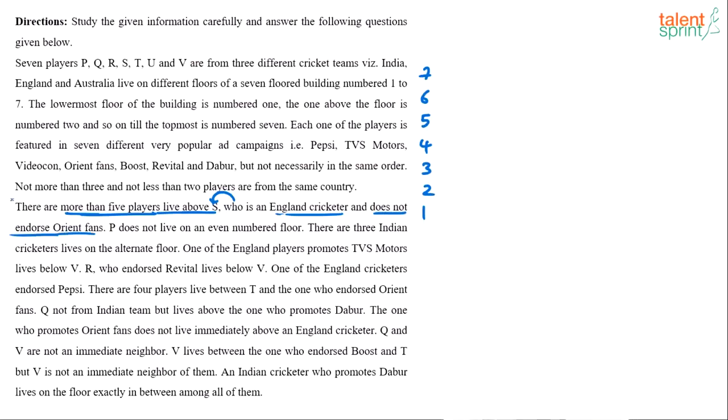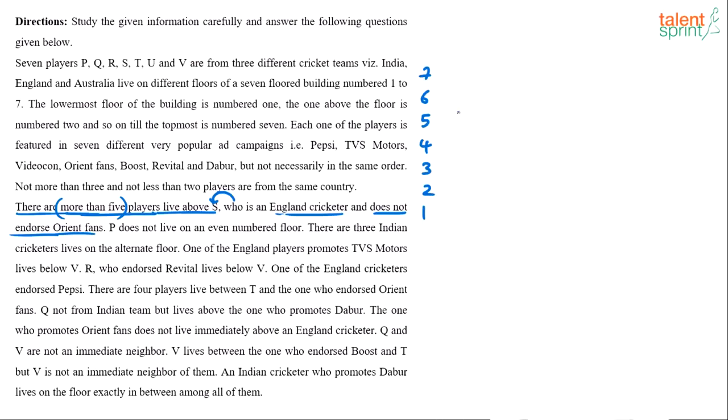Now this tells us immediately that S is on the first floor. How do we say that? See, there are more than 5 players above S. More than 5 meaning what? More than 5 means minimum 6. When you say more than 5, it is greater than 5. Greater than 5 is 6. Minimum 6, right? It can be 6 or 7. It can't be 7 because 7 players cannot live above S.